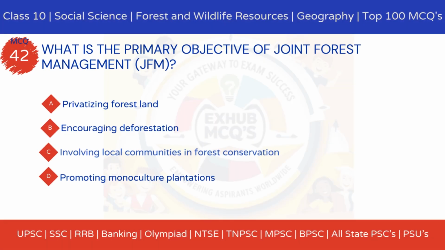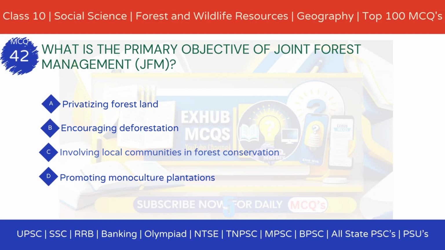MCQ 42. What is the primary objective of joint forest management? Option A, privatizing forest land. Option B, encouraging deforestation. Option C, involving local communities in forest conservation. Option D, promoting monoculture plantations.